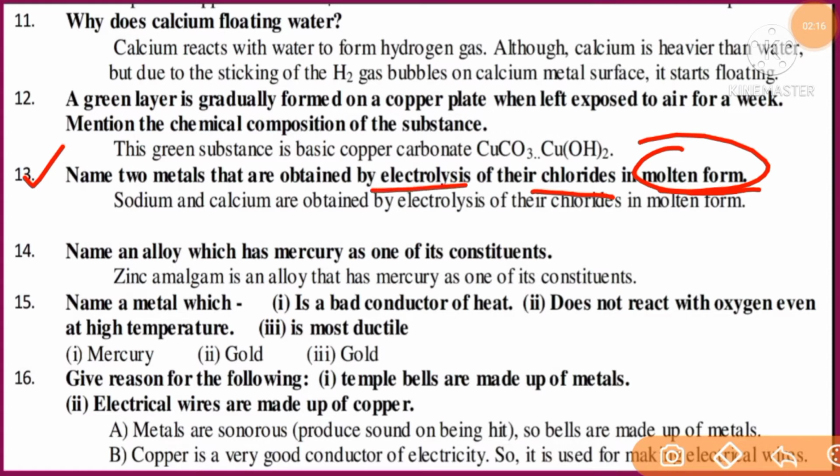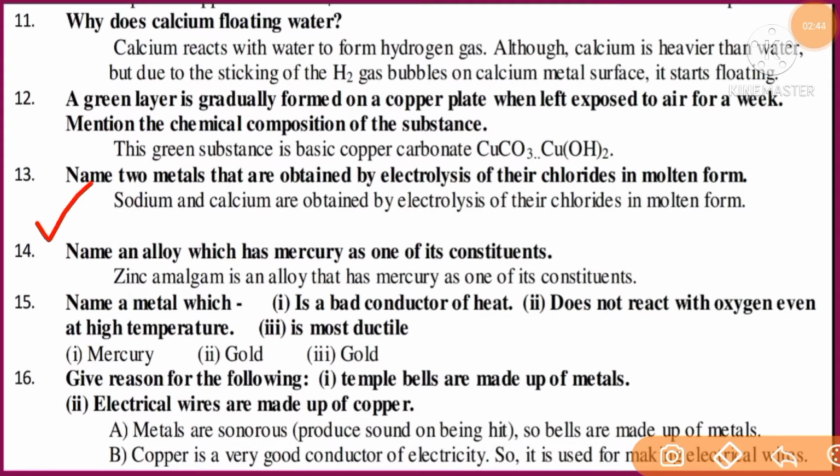That process is called electrolysis. So some metals, sodium and calcium, are two ionic metals which conduct electricity in their molten form. So sodium and calcium are the two metals obtained by electrolysis of their chlorides. Got it? Next question.